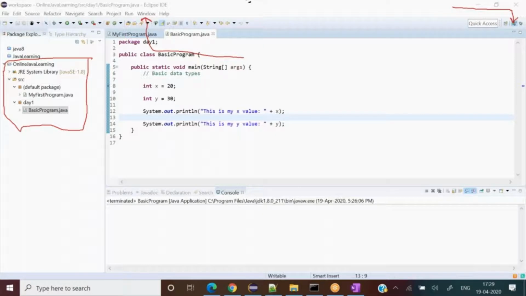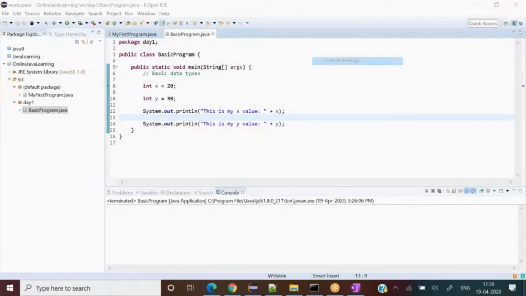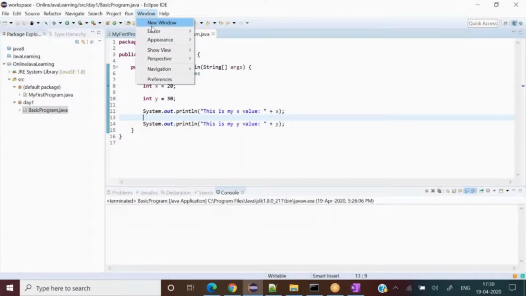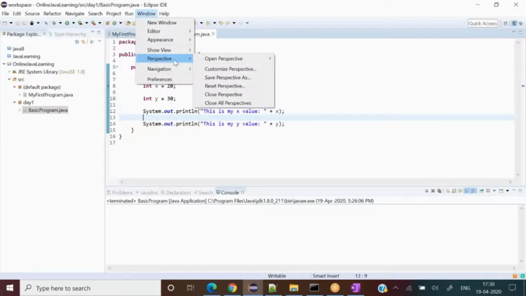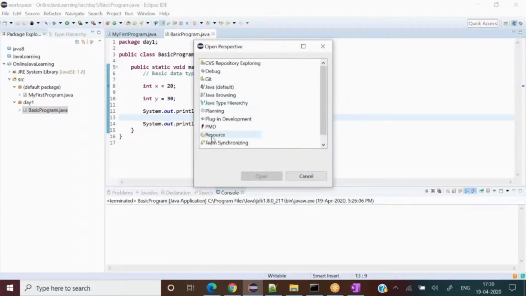So over here, I just highlight it so that you know where we are going. I come here and see here: you can see Show View and underneath it Perspective. Open Perspective will give you a lot of names: Debug, Java Browsing. So I was saying about Java, and there are plenty more perspectives available here.